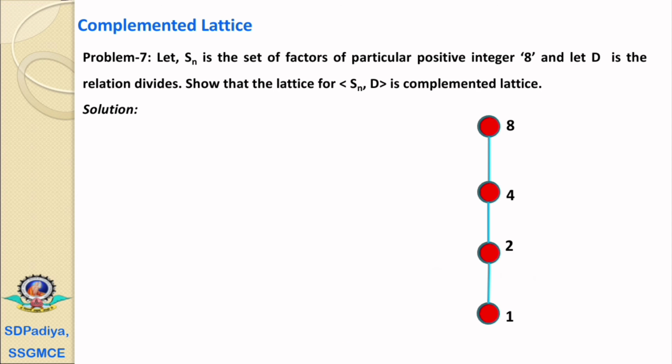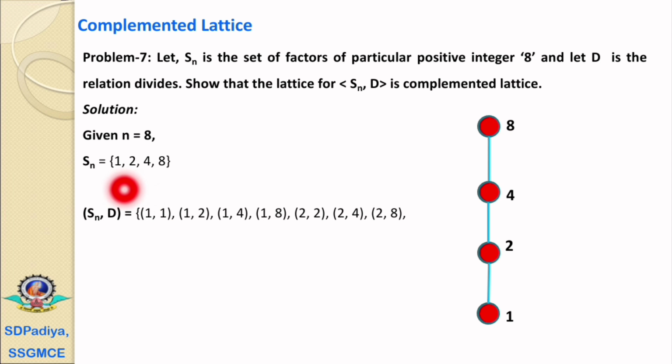Now we'll see problem 7. Let Sn be the set of factors of a particular positive integer 8 and let D be the relation divides. Then show that the lattice for Sn comma D is a complemented lattice. Now n equals 8, therefore Sn is the set of divisors of 8, a set of 1, 2, 4, 8, and with the relation divides, we have the set Sn comma D. It is a set of ordered pairs (1,1), (1,2), (1,4), (1,8), (2,2), (2,4), (2,8), (4,4), (4,8), and the last is (8,8).